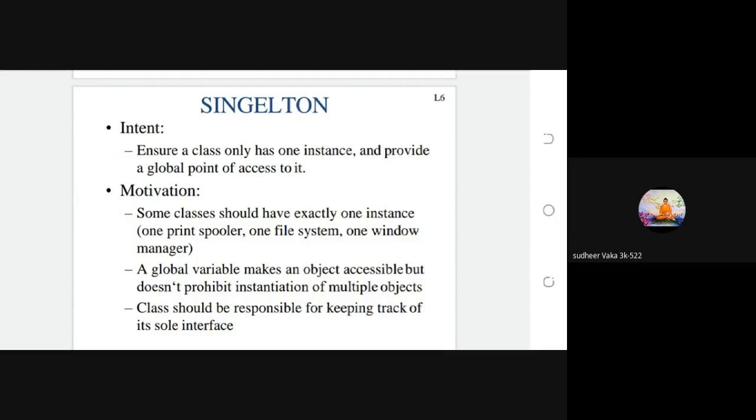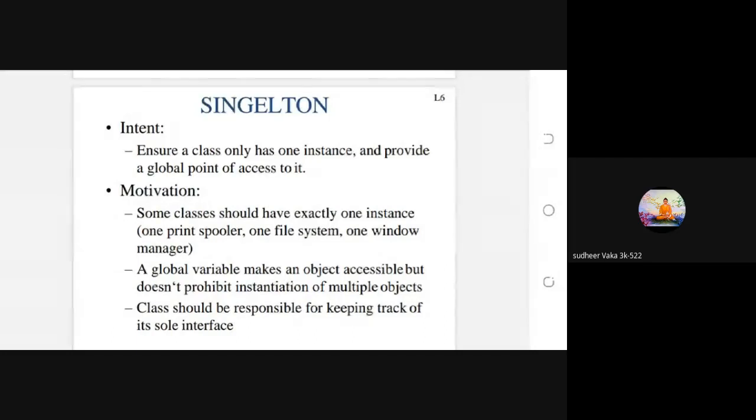The last one is that the class should be responsible for keeping track of its sole instance. The class should be responsible, which means the singleton design pattern should create only one object per class.